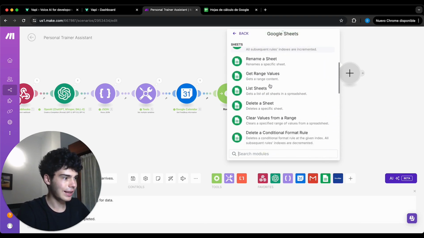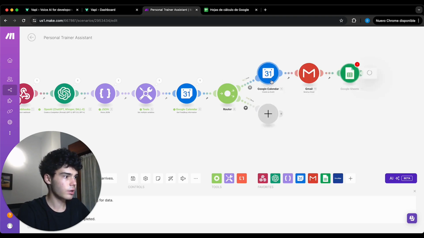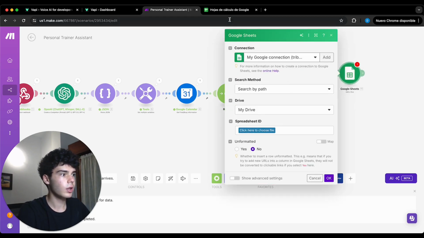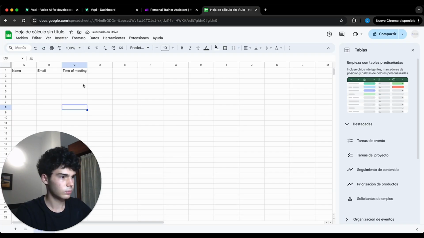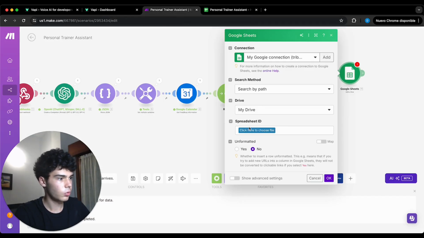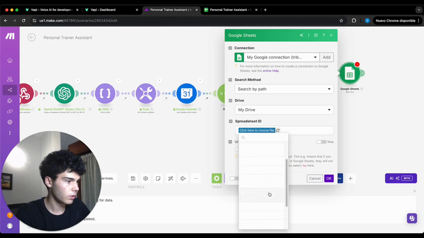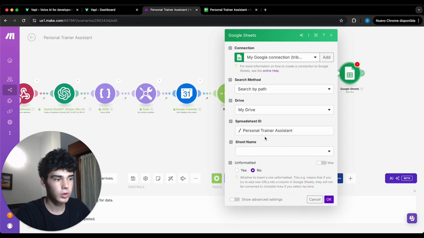So we're gonna add a row here, and you have to create inside Google Sheets a new Google Sheets, as I've done here, with the name, the email, and the time of meeting. We shall click here to choose the file and select the one you have. In this case, mine is called Personal Trainer Assistant.